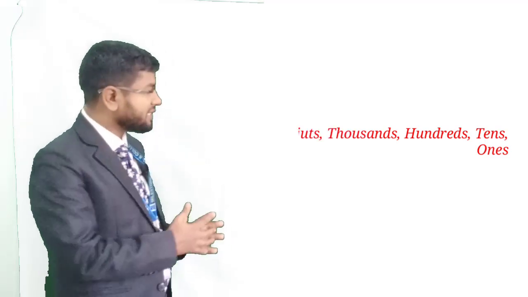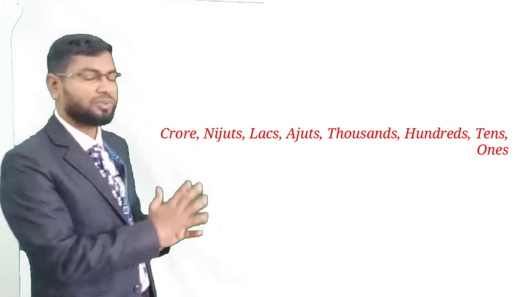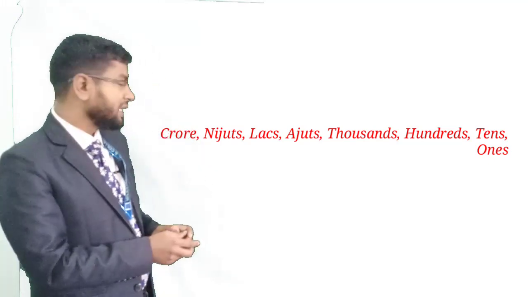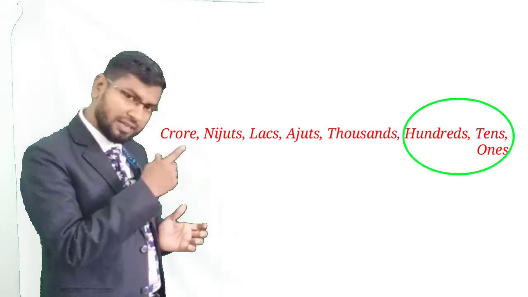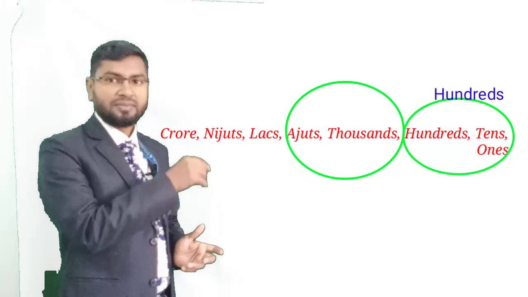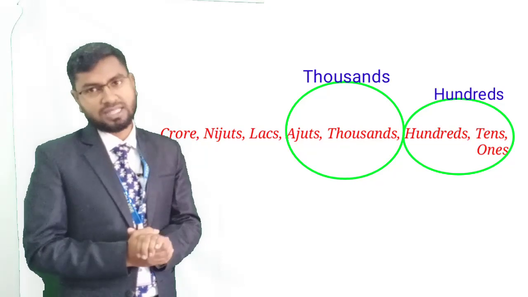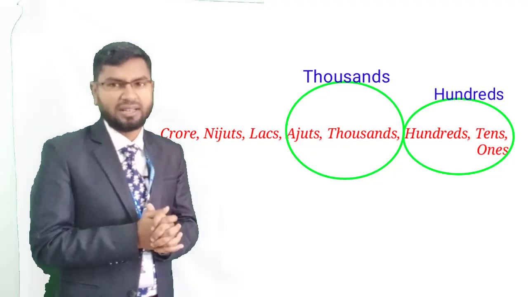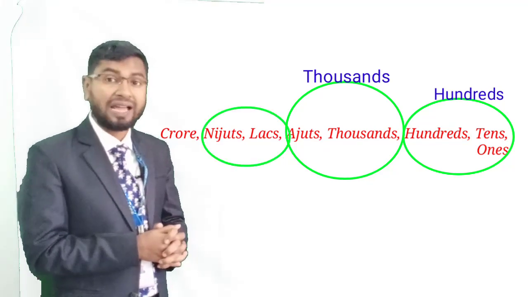To know the place value, we need to know the position names. See, from the right side, ones column, we can also say unit column. Then tens, hundreds, thousands, ten thousands, lakh, ten lakh, crore. So we have learned 3 2 2. That 3 is ones, tens and hundreds. And 2 is thousands and ten thousands, one circle of 2 digits, together the thousand column. Then lakh and ten lakh.